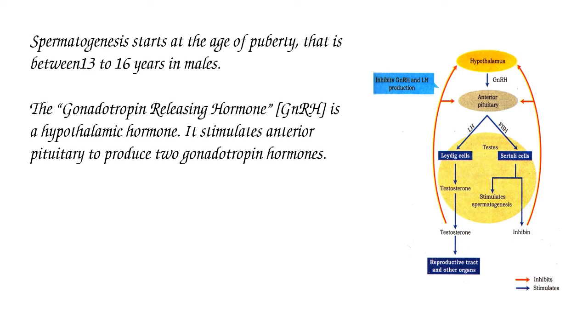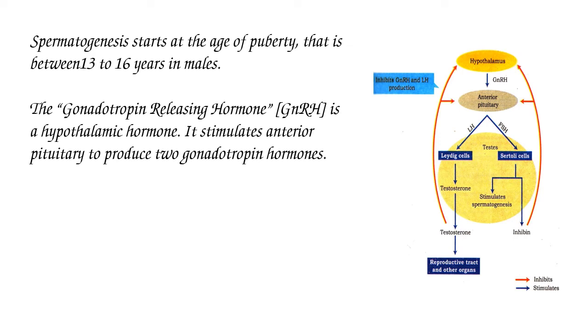They are releasing hormones as well as inhibiting hormones. So here, gonadotropin releasing hormone is produced and released by the hypothalamus, and this gonadotropin releasing hormone stimulates the anterior pituitary gland to produce two gonadotropin hormones.